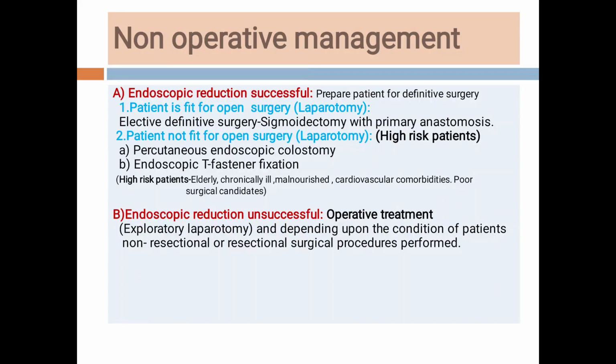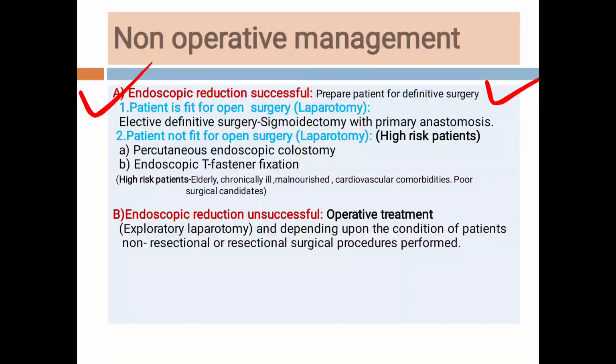Now the non-operative management, students, depends upon whether the endoscopic reduction is successful or unsuccessful. The patient doesn't have any signs of gangrene, so we have subjected the patient to colonoscopy. The colonoscopic reduction may be successful or it may not be. Suppose the endoscopic reduction is successful, then what will we do? We will prepare the patient for definitive surgery.